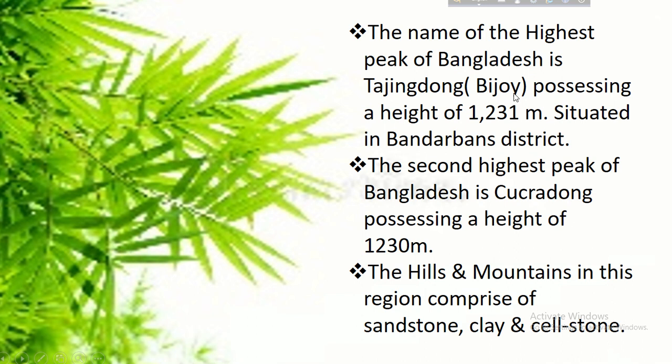The name of the highest peak of Bangladesh is Tajingdong, Bijoy, possessing a height of 1231 meters, situated in Bandarban district. The second highest peak of Bangladesh is Keukaradang, possessing a height of 1230 meters. The hills and mountains in this region comprise sandstone, clay and sandstone.